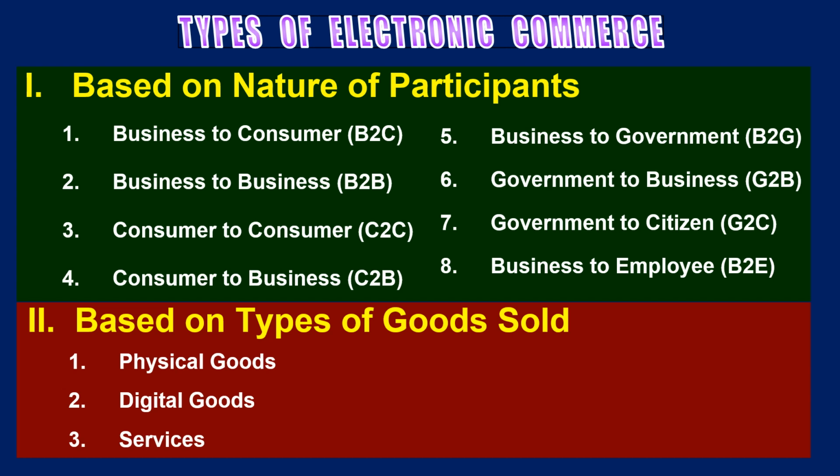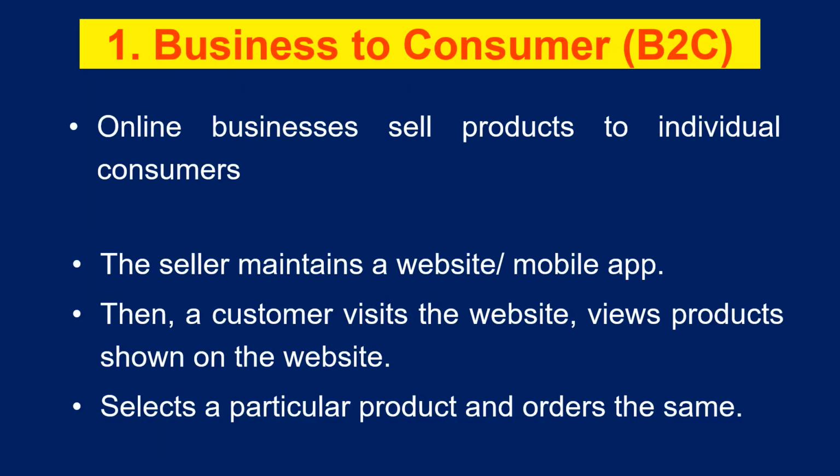And the second classification is based on different types of goods that are sold. Based on this, e-commerce is classified into physical goods, digital goods, and services. Let us understand all these models one by one. First of all, let us look at the first model, that is business to consumer.